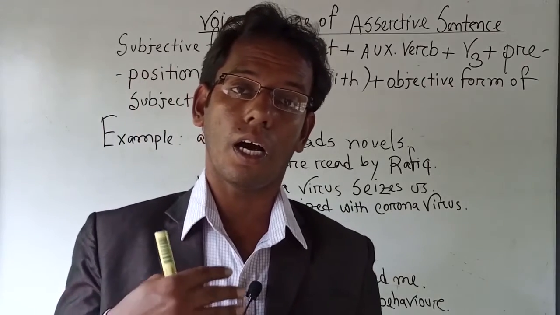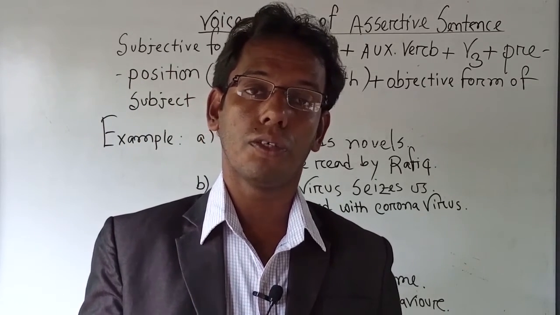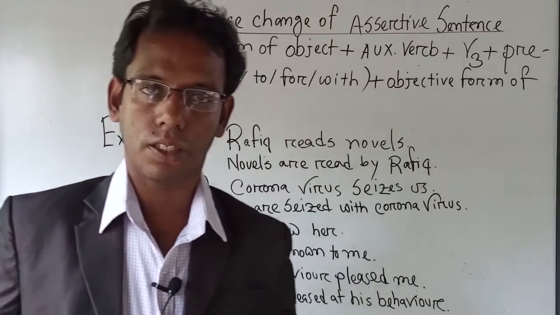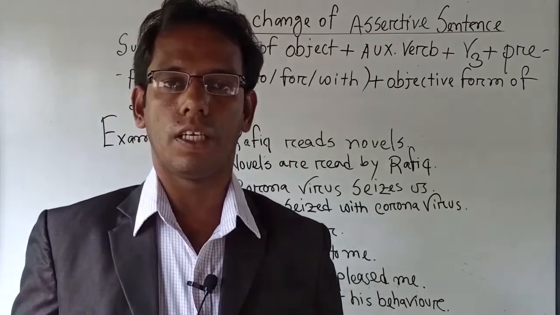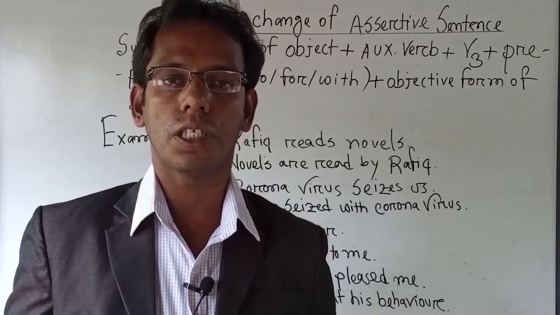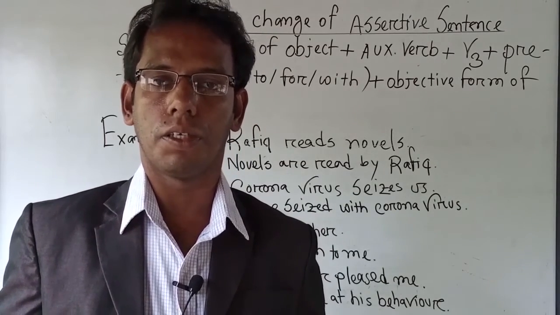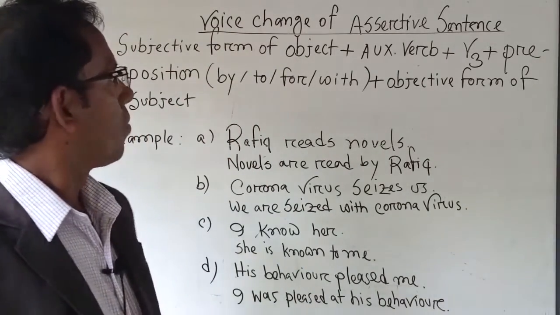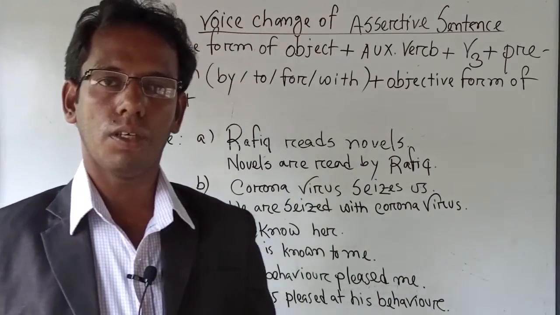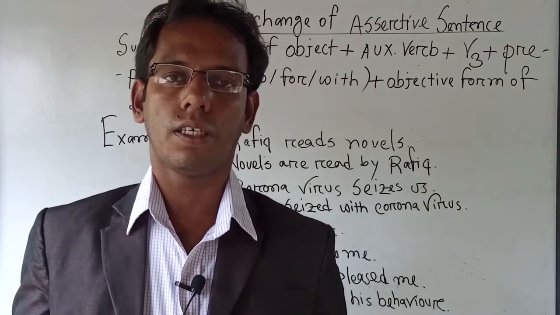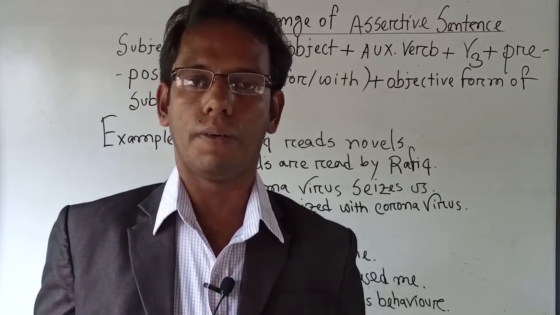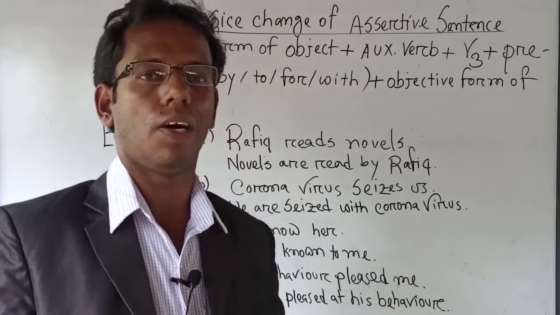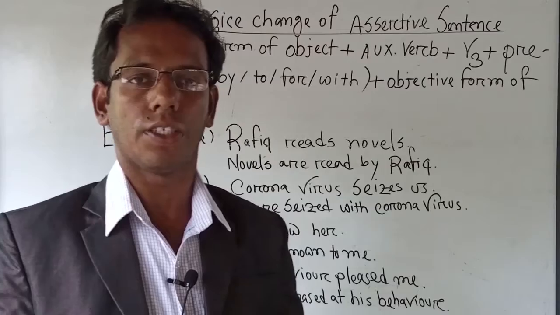Here I also want to mention that, according to meaning, there are five types of sentence: assertive, interrogative, imperative, optative, and exclamatory. But today we are going to discuss the voices of assertive sentences. How can we turn from active to passive of an assertive sentence? Dear learner, we have learned just now the definition of assertive sentence.